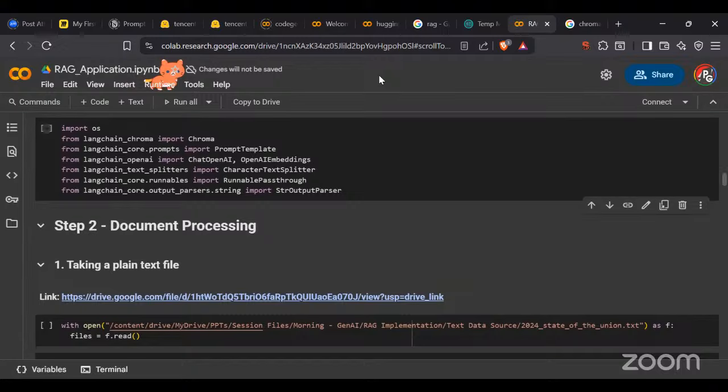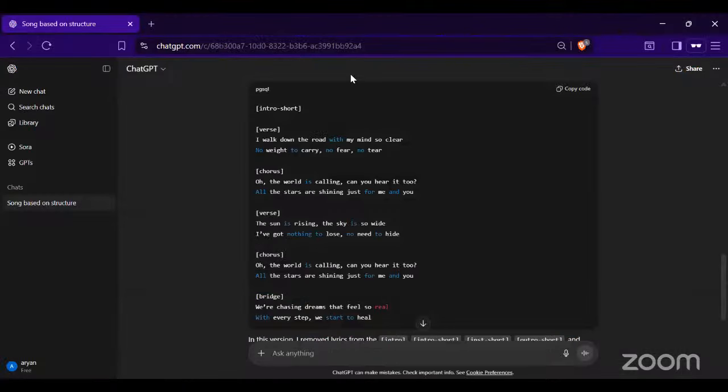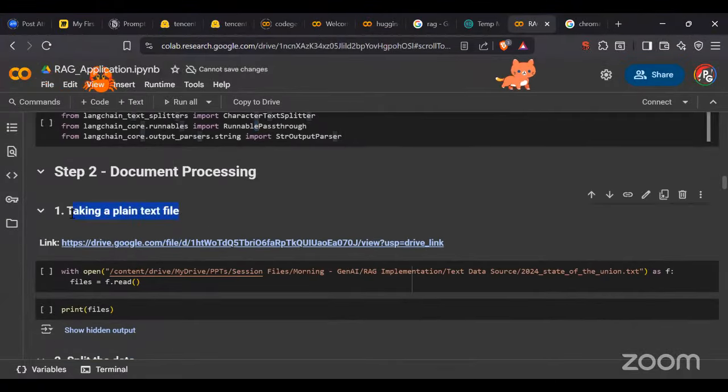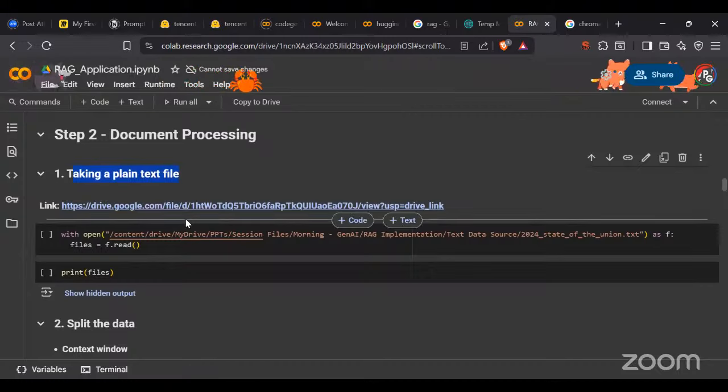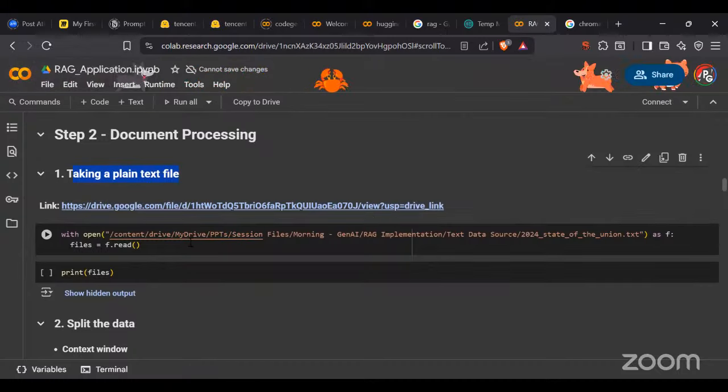All right. So we have imported all the dependencies here, guys. My bad. We have imported all the dependencies here. Now after that, what we did, we took plain text here. So this is a drive link, guys, which you can go ahead with, whatever the drive data it is here.